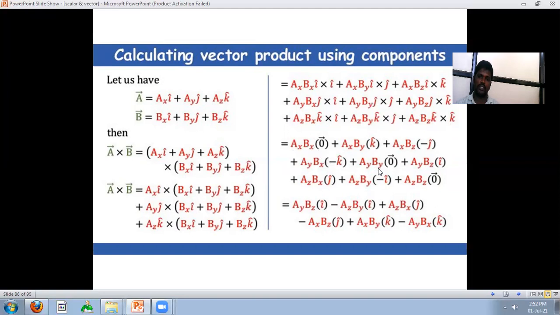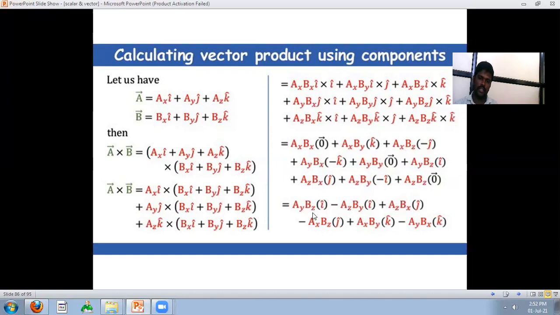Then ax bx, ay by and az bz, these three terms are 0. But i cap cross j cap means k cap, i cross k means minus j, j cross i means minus k, j cross k means plus i, k cross i means plus j, k cross j means minus i. The zero terms are neglected, only the i cap, j cap and k cap terms remain.